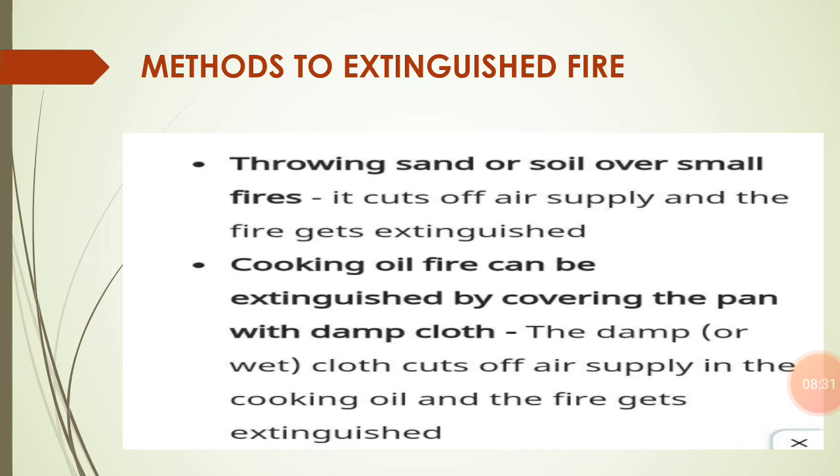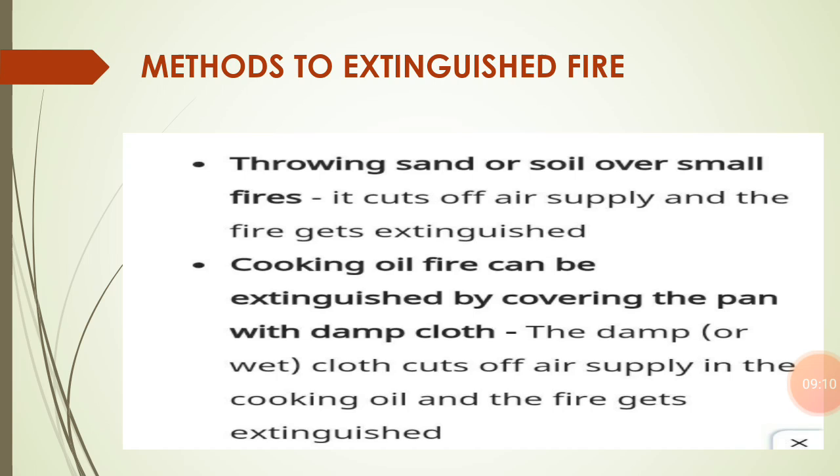We know that there are three conditions required for combustion to take place. If we remove one of these conditions, we are able to control the fire, meaning we are able to extinguish it. So if we cut off the supply of oxygen, the fire will get extinguished. So this is one of the methods: throwing sand and soil over small fires extinguishes the fire by cutting off the supply of oxygen.